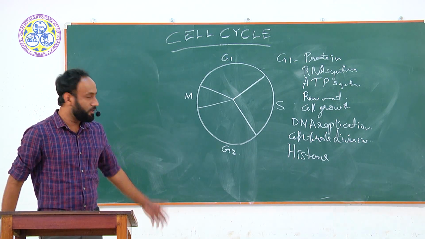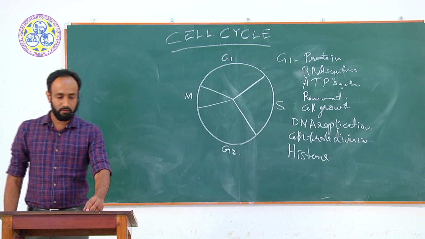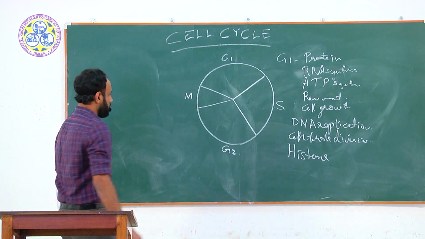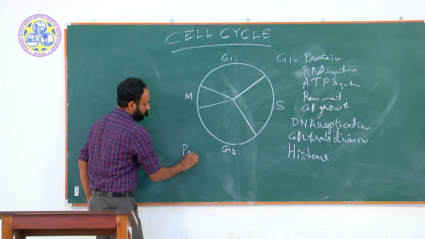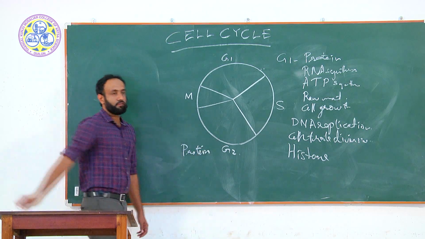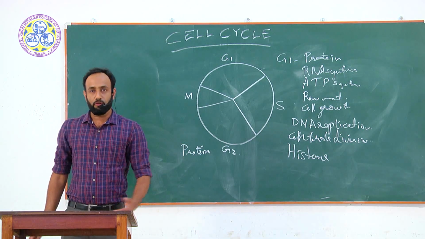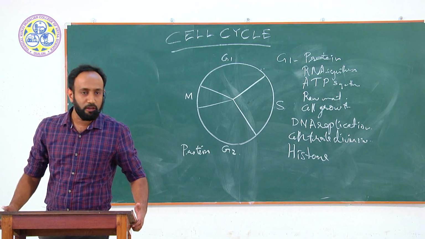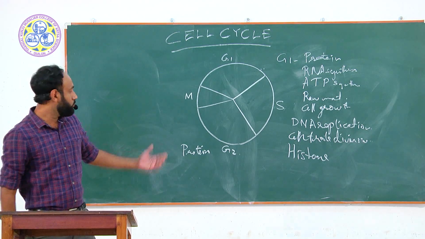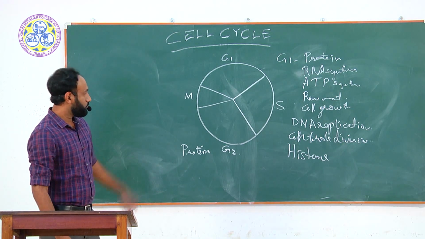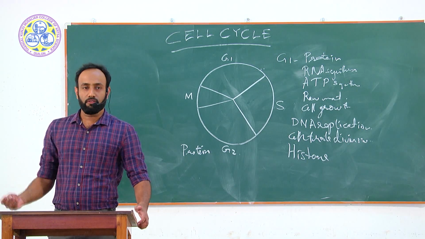Now we can move on to the G2 phase. What are the processes taking place in the G2 phase? First is protein synthesis: the proteins which are essential for the total cell division will continue to be synthesized in the G2 phase. Then RNA synthesis.